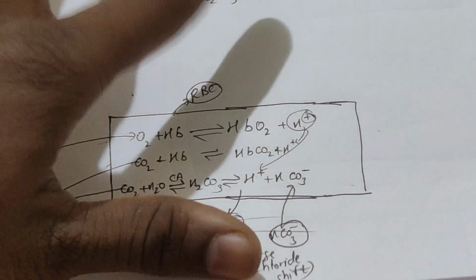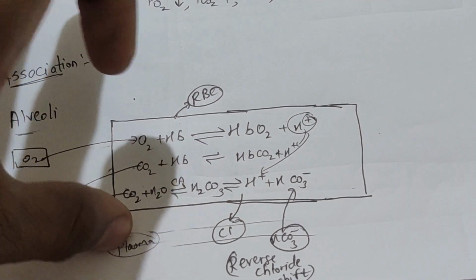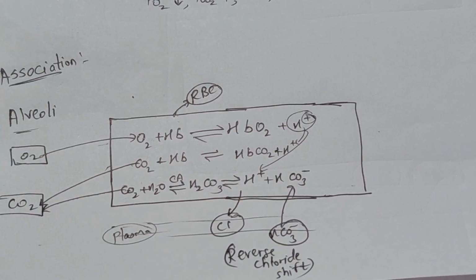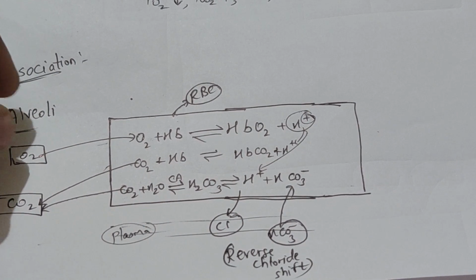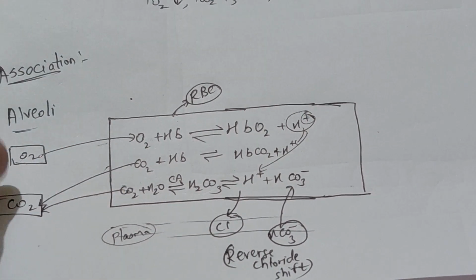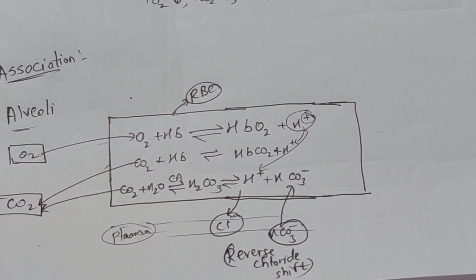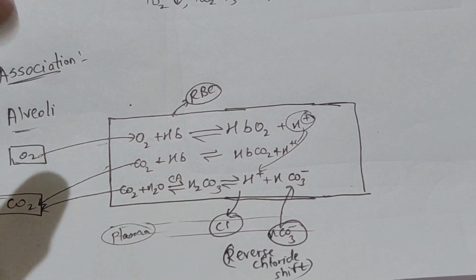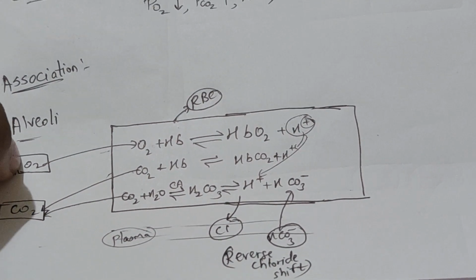As we know, this is deoxygenated blood and this is oxygenated blood. In deoxygenated blood we have RBC and we have plasma also, right? Coming to the alveoli, we have O2 and CO2. And as we know, O2 concentration is more in the alveoli and CO2 concentration is less in alveoli. I explained the same thing in exchange of gases also, but there I did not explain in detail, but here I'm explaining in a detailed manner so that you will understand everything crystal clearly. In alveoli the O2 concentration is high, so it goes to deoxygenated blood, where the O2 concentration is less. It is 40 only. Here 104 to 40.